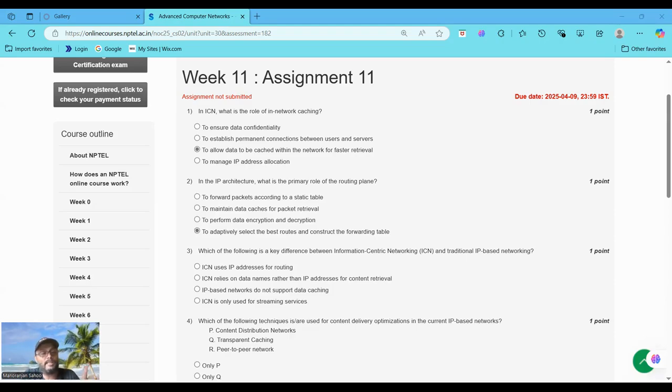Option C, that is the third option, describes what is handled by the security protocol, that is IPsec, not the routing plane. But the last option, which is option D, to adaptively select the best routes and construct the forwarding table. This is the primary role of the routing plane. It uses routing protocols, that is OSPF, BGP, to dynamically select the best path and build the forwarding table. That's why we choose the correct option, that is option D, to adaptively select the best routes and construct the forwarding table. Now moving to question number 3.